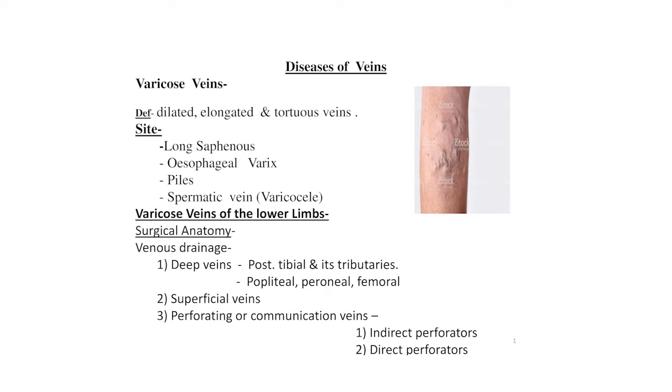Within the soleus muscle, which is the most powerful muscle of the calf, there are venous plexuses and sinuses. These are devoid of valves. The deep veins are the posterior tibial and its tributaries, popliteal, peroneal and femoral. And superficial veins lie in the subcutaneous fat between the skin and the deep fascia. The superficial veins of the lower limb are the long and short saphenous veins with their tributaries. Now the perforating or communicating veins are indirect perforators and direct perforators.